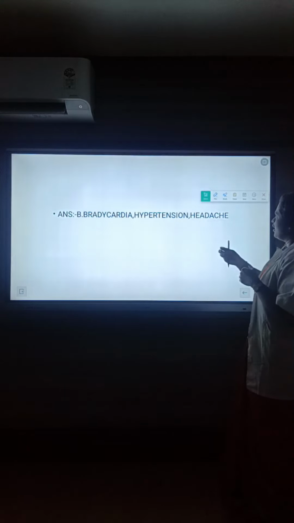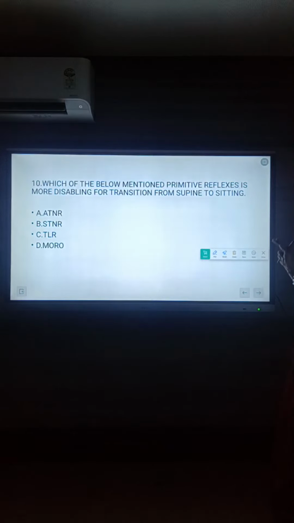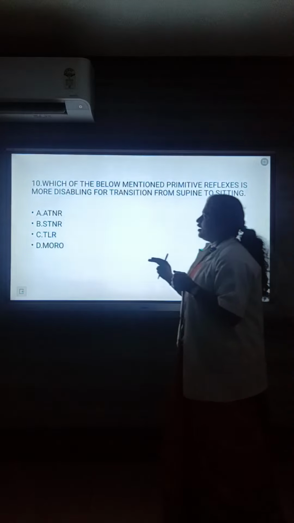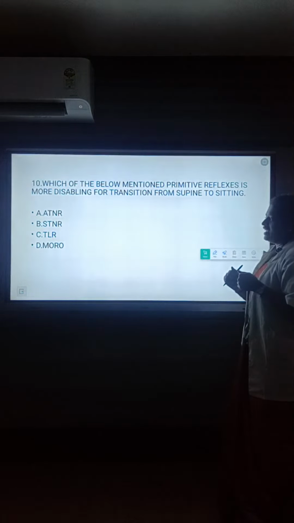This is where the sympathetic ganglion is involved. So next question. Which of the below mentioned primitive reflexes is more disabling for the transition from supine to sitting? Option A, ATNR. Option B, STNR. Option C, TLR, that is the tonic labyrinthine reflex, and option D is the Moro reflex.